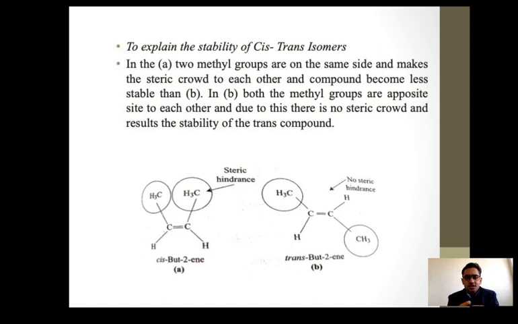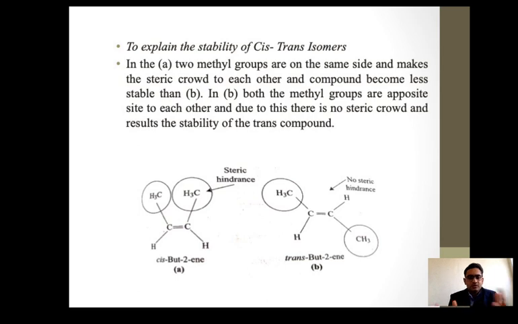Due to the resistance of the two methyl groups, the stability of the compound decreases and it becomes higher in energy, because there is repulsion between the two methyl groups. So cis-butene is less stable than the trans.